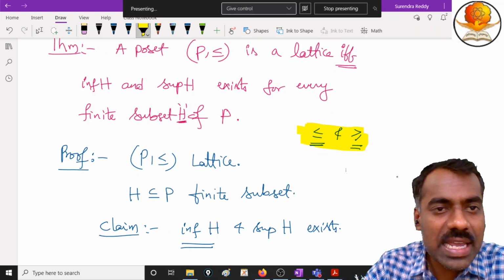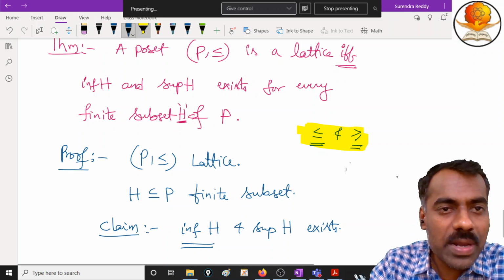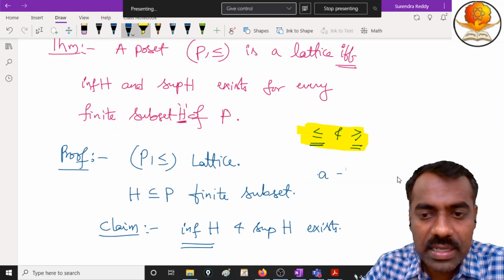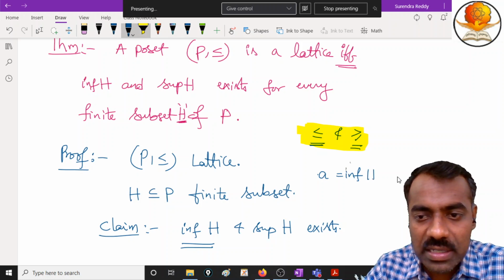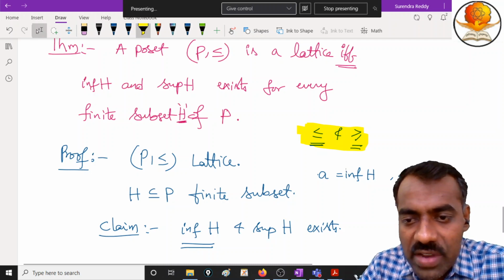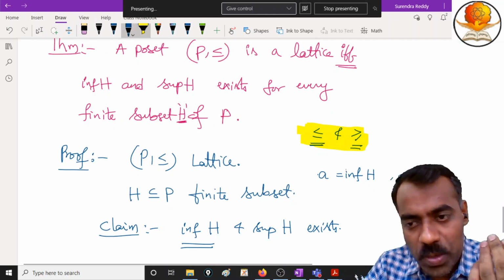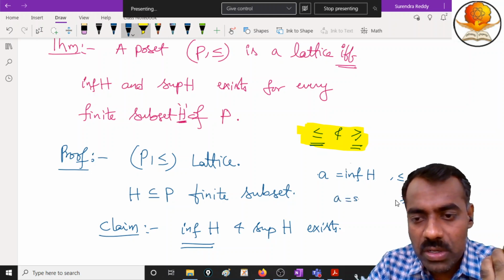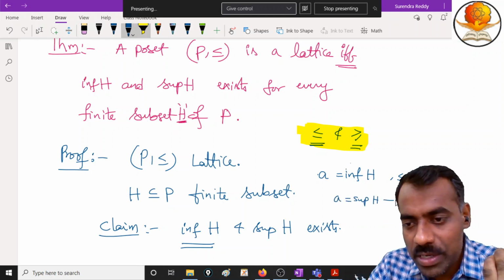Let me write clearly so that you will have proper understanding. If I say that this A is the infimum of H with respect to this relation, then this A will become the supremum of H with respect to the other relation.